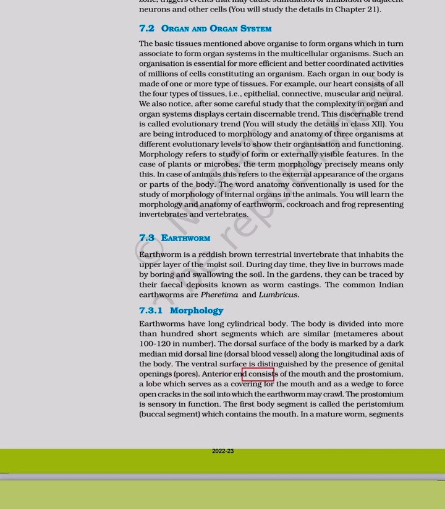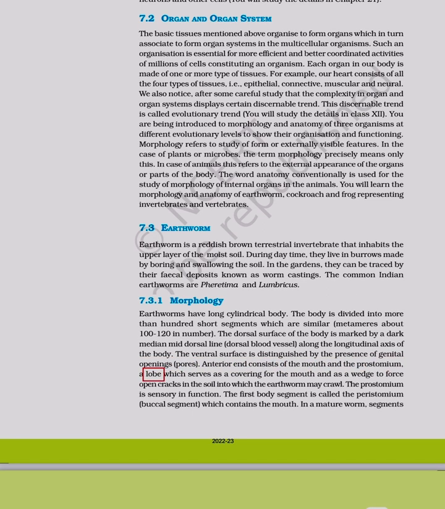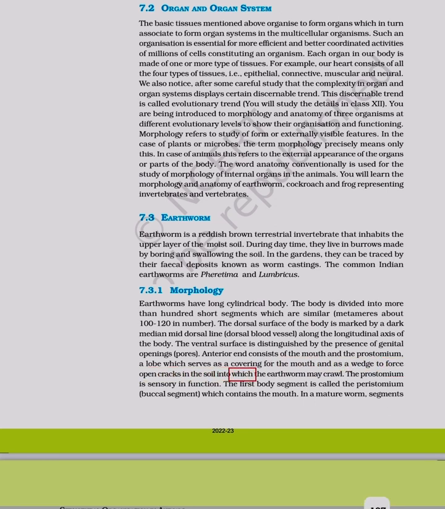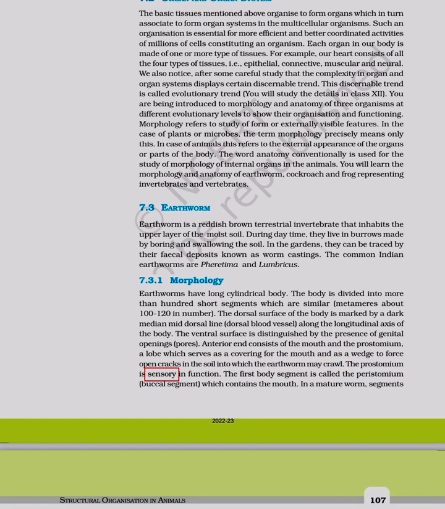Anterior end consists of the mouth and the prostomium, a lobe which serves as a covering for the mouth and as a wedge to force open cracks in the soil into which the earthworm may crawl. The prostomium is sensory in function.